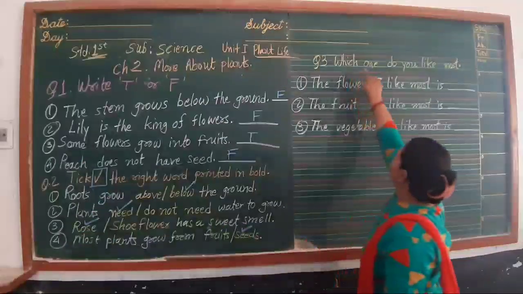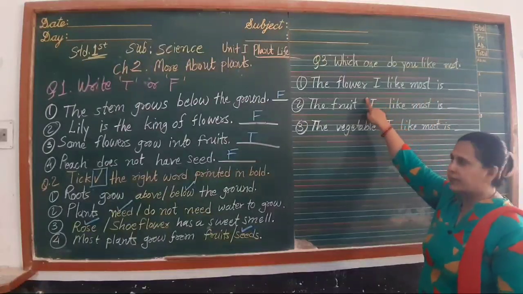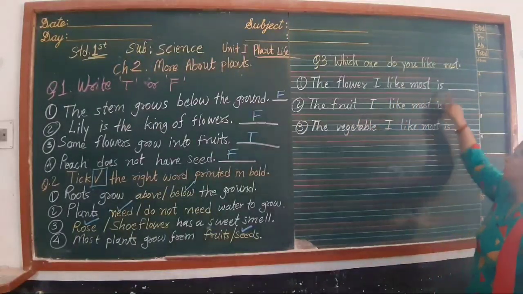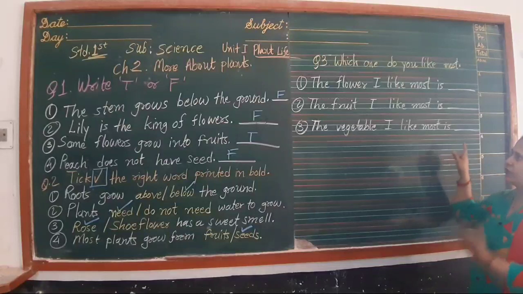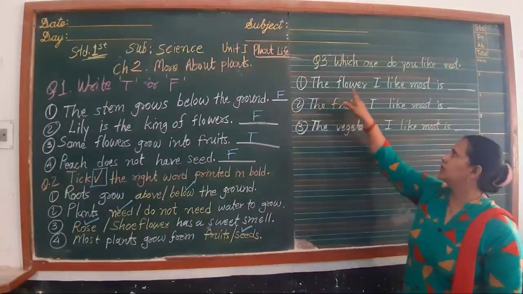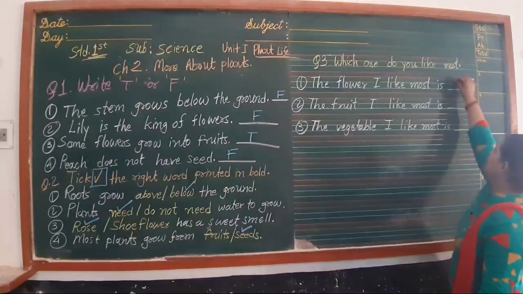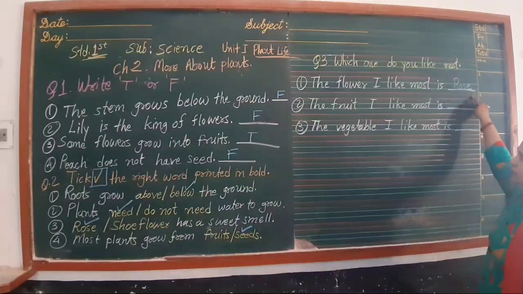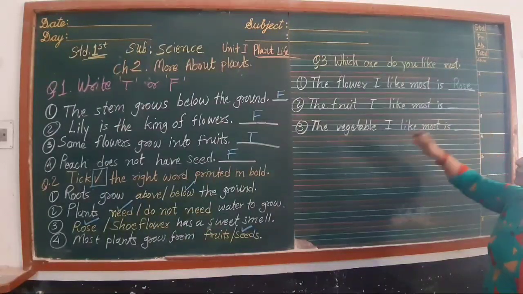Now question 3, which one do you like most? Which flower do you like most? Which fruit do you like most? Which vegetable do you like most? You have to write an answer here. Here I am going to write whatever I like most. Number 1, the flower I like most is rose. I like rose most, so I am going to write R-O-S-E, rose. If you like lotus, you can write lotus here.